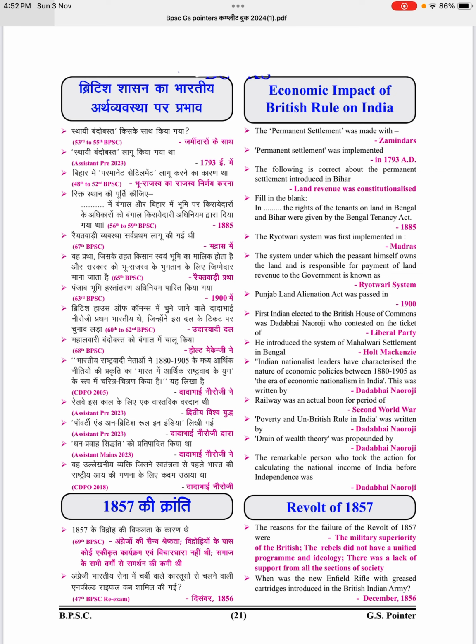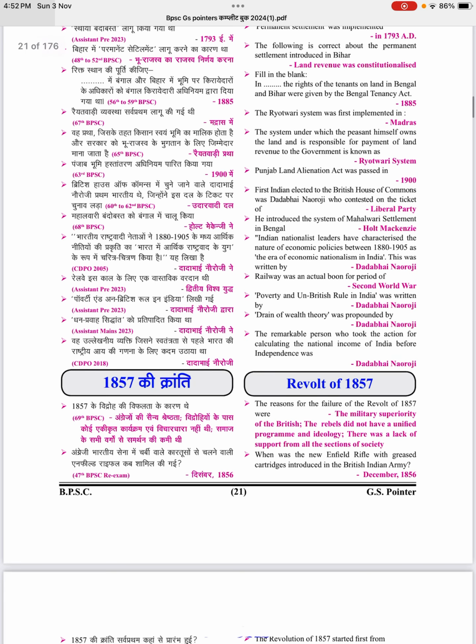In 1885, the rights of the tenant on land in Bengal and Bihar were given by the Bengal Tenancy Act 1885. Rayatwari system was first implemented in Madras. The system under which the peasant himself owns the land and is responsible for payment of land revenue to the government is known as the Rayatwari system.